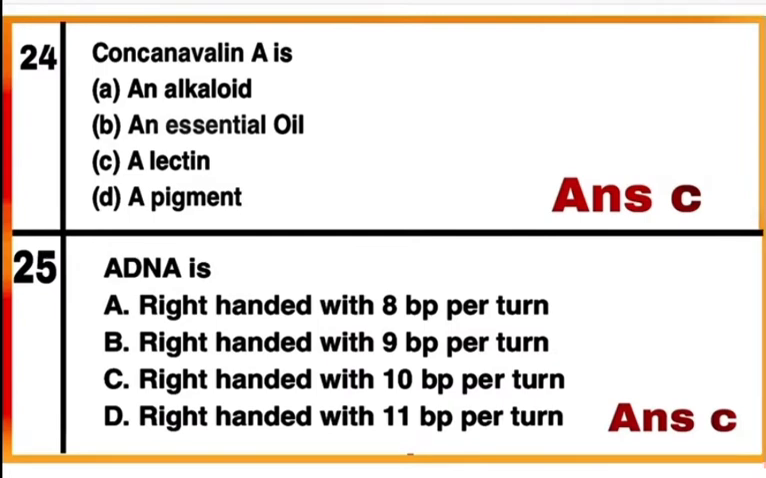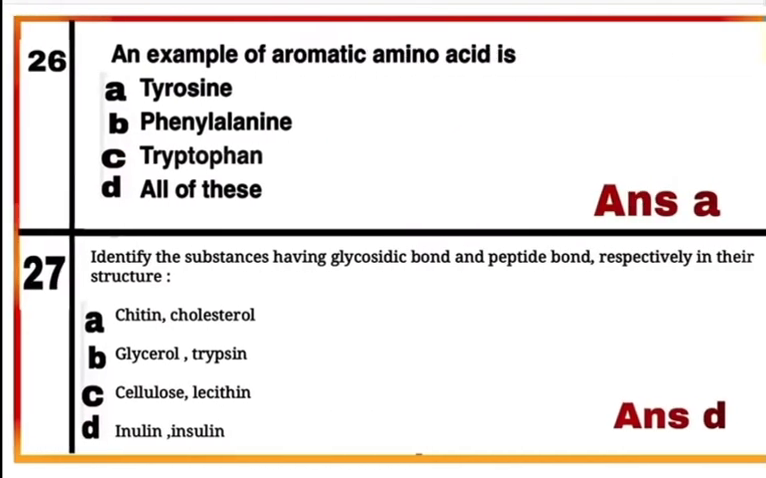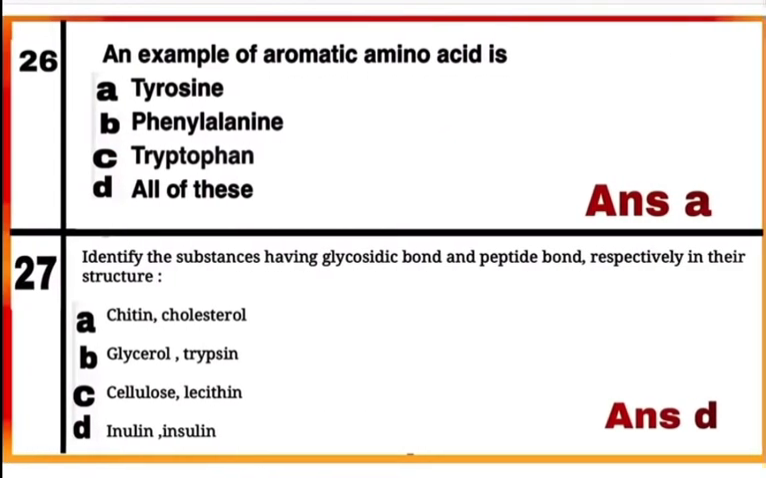Question 25. DNA is a right-handed helix first described by Watson and Crick and has 10 base pairs per turn. So here the correct answer is C. Mark C. A DNA is right-handed with 10 base pairs per turn. Question 26. An example of an aromatic amino acid is tyrosine, which is an aromatic amino acid. So here mark A as the correct answer.